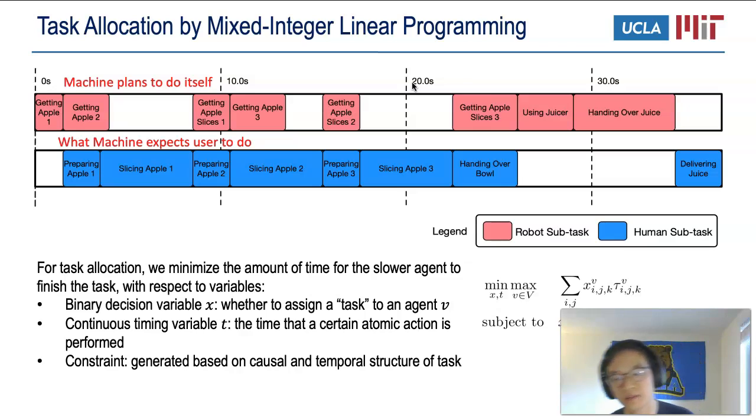To solve this problem, we first enable the robot to generate a joint task plan, which is essentially what it plans to do itself and what it expects the user to do at each time step. Technically, we take a mixed integer linear programming approach, in which the robot optimizes the amount of time for the slowest agent to finish the task by allocating subtasks to both agents.